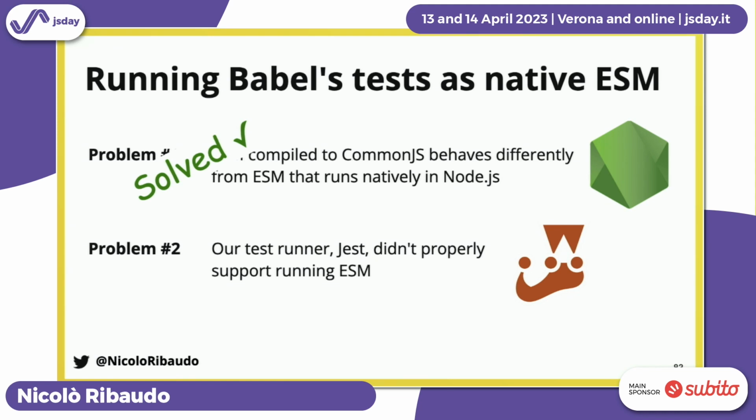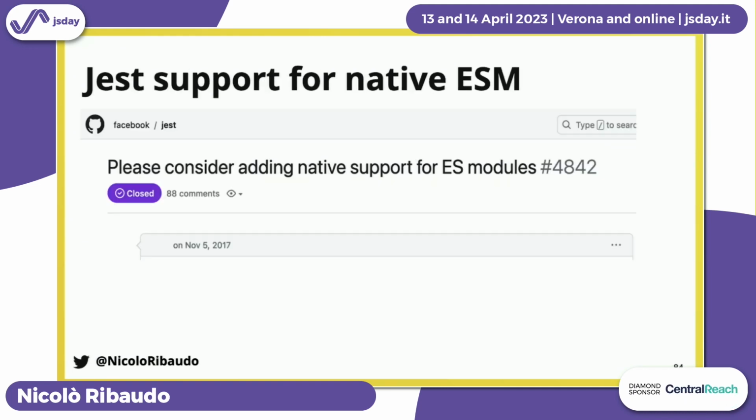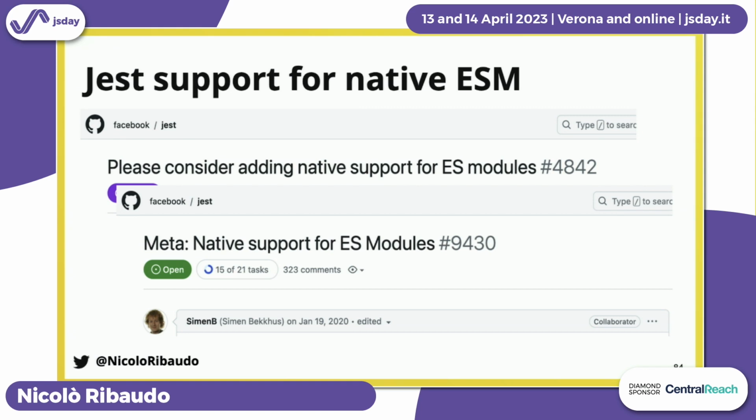And then here comes problem 2. How many of you use Jest? Okay, yes. Jest is one of the most popular test runners. And they received the first feature request to support native ES modules in 2017. That was 2 years before Node.js unflagged their ESM implementation. It was already implemented just behind the flag with many big warnings about it being experimental. And the Jest team actually started working on this in January 2020, just 2 months after Node.js unflagged it. And they're still working on it.